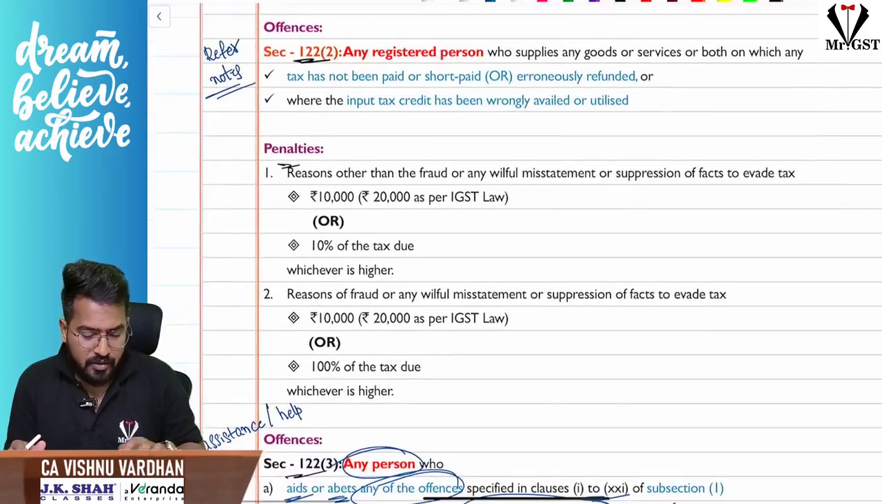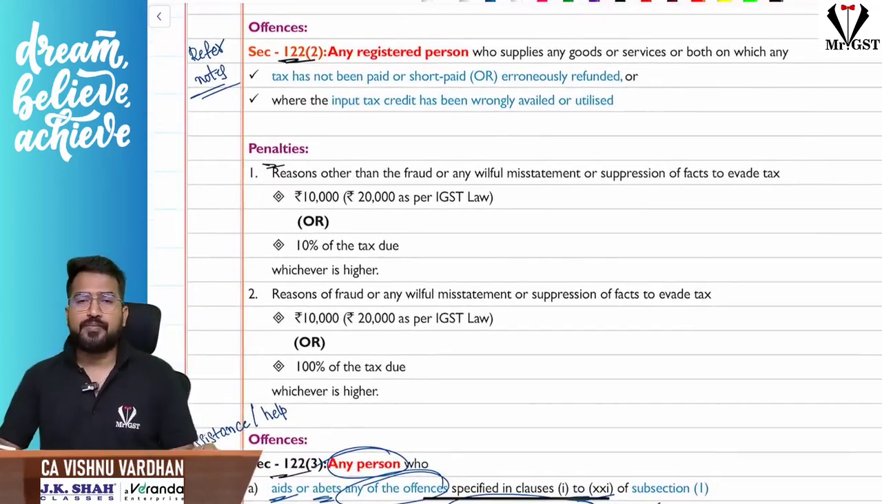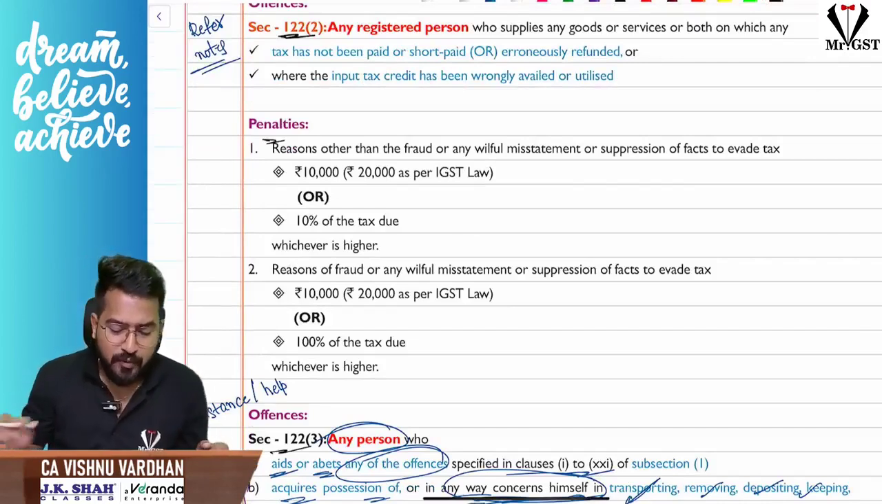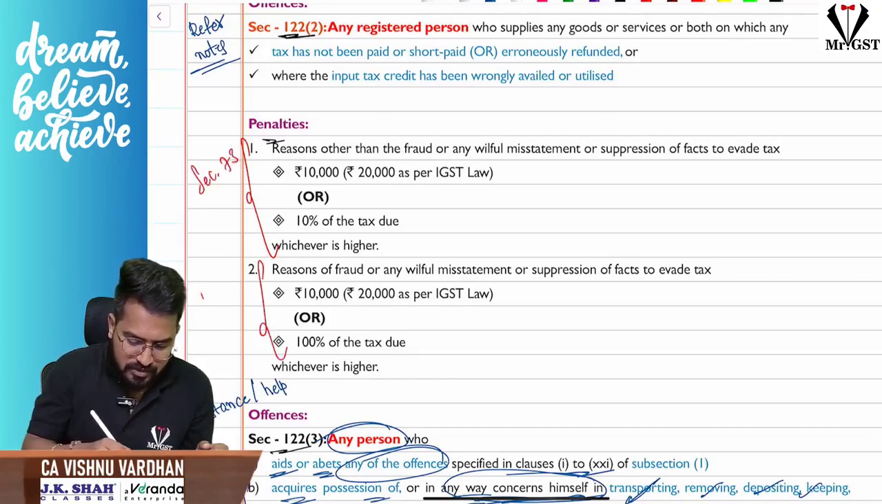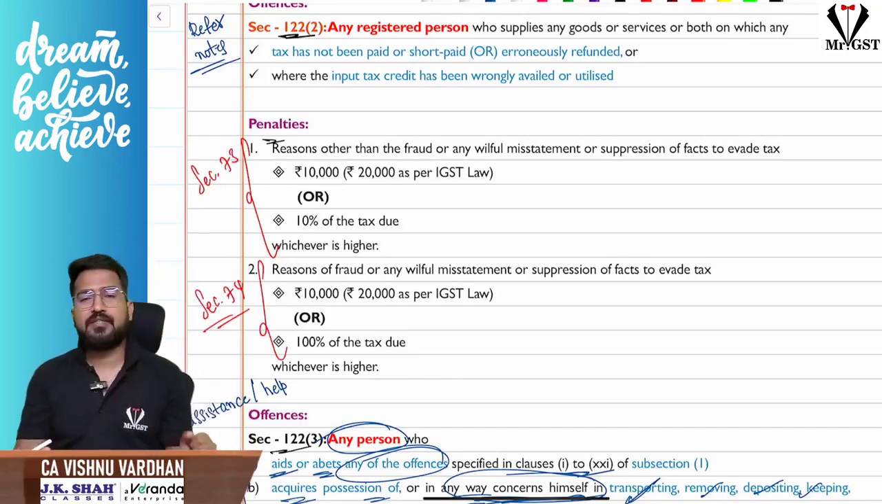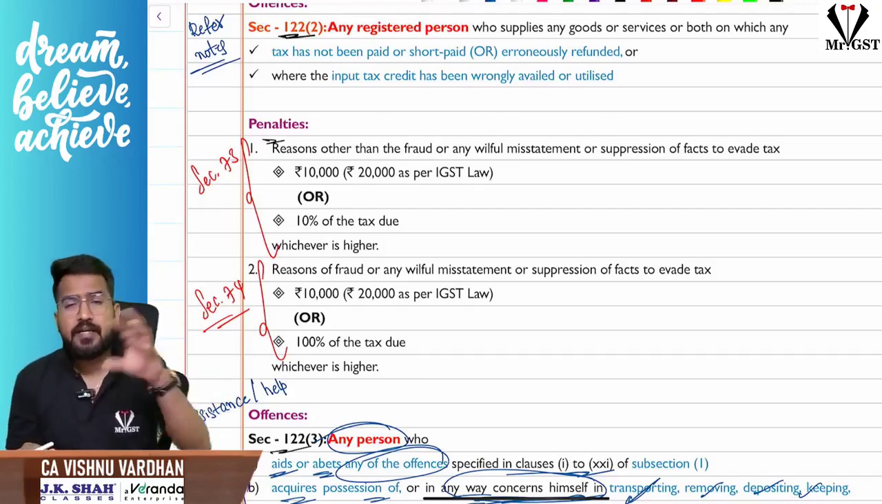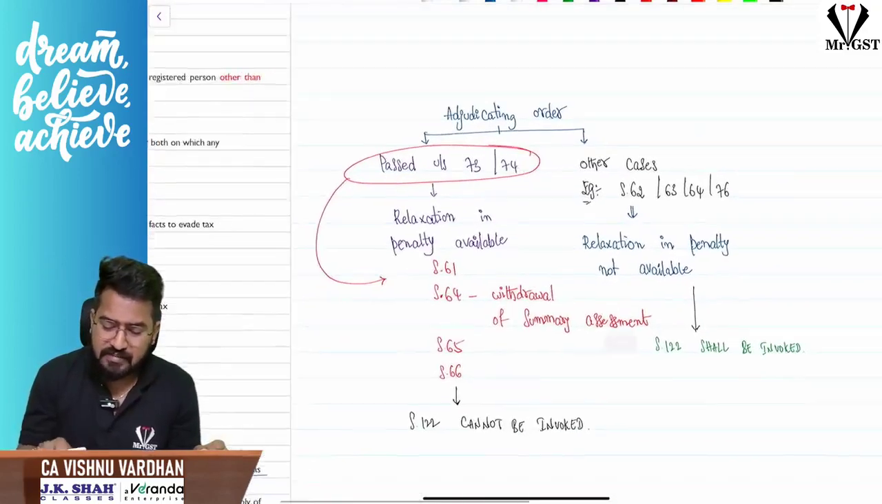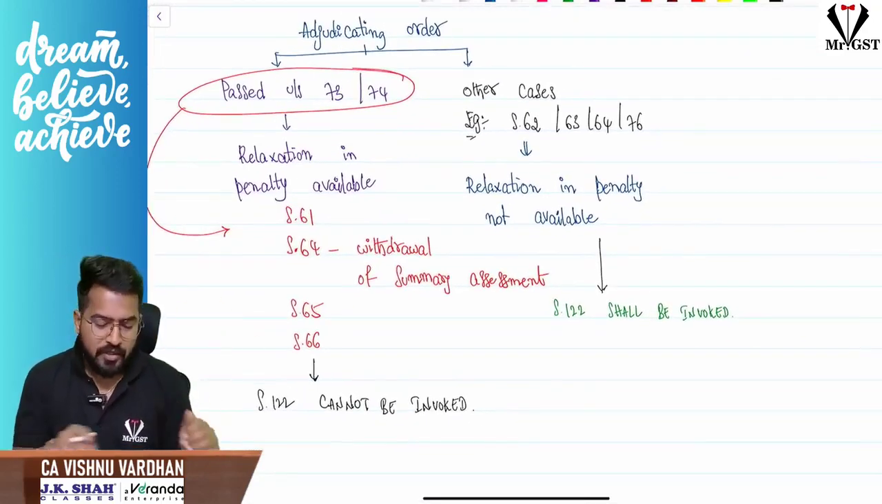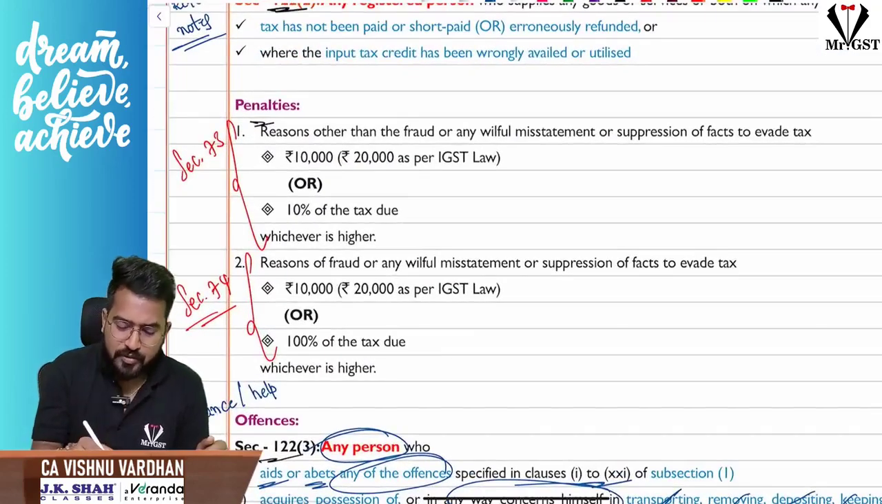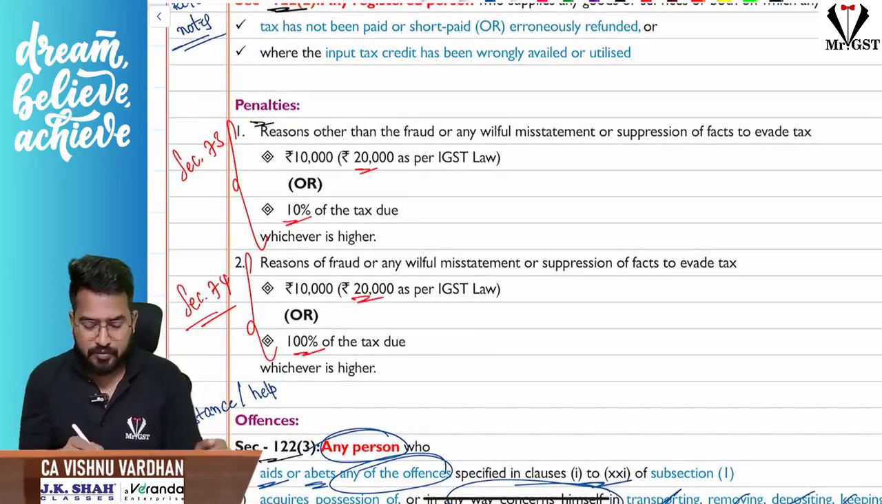And the next one, 122 subsection 2. If you see 122 subsection 2, this is exactly similar to section 73 and section 74. Please understand, when any adjudication order is passed, and the show cause notice and everything has been referred through section 73 or 74, then the penalty is also determined in section 73 or 74, if you remember. In 73 we will be seeing 20,000 rupees or 10% of tax, whichever is higher. In 74 you will be seeing 20,000 or 100% of tax due, whichever is higher.